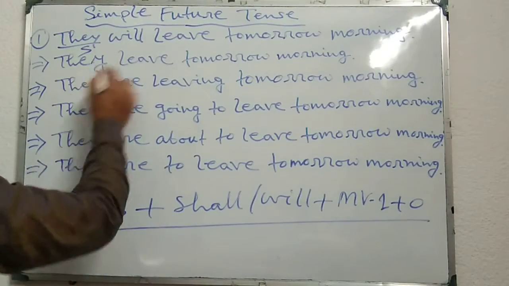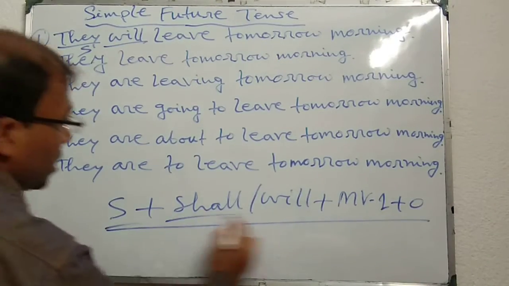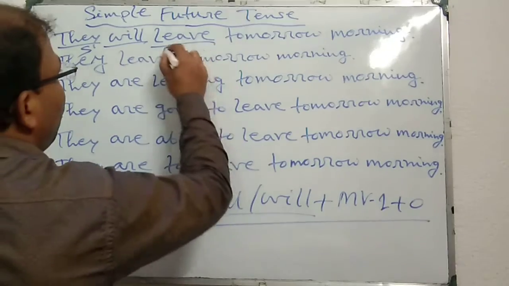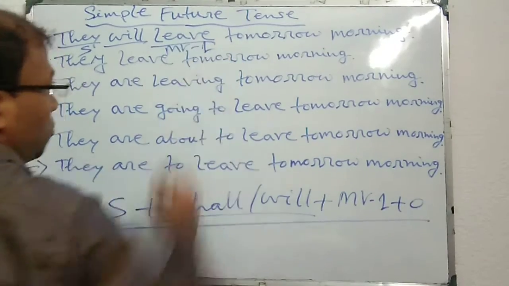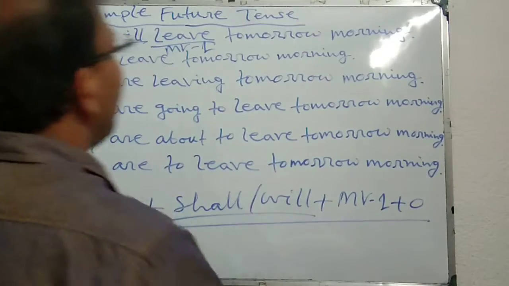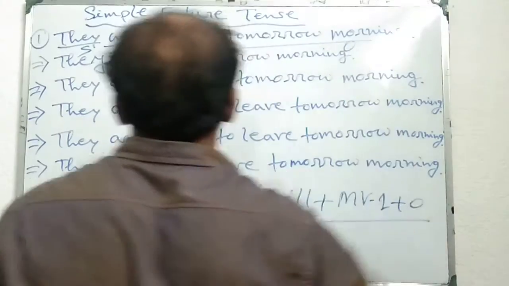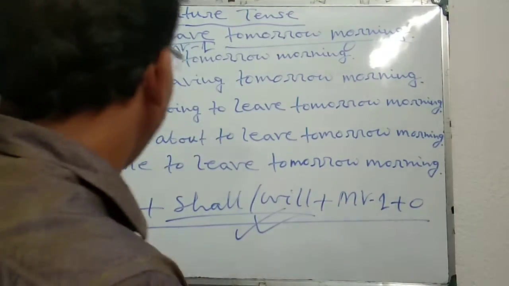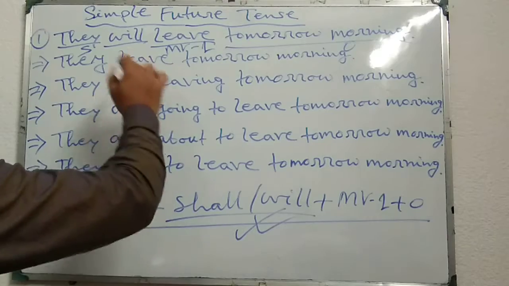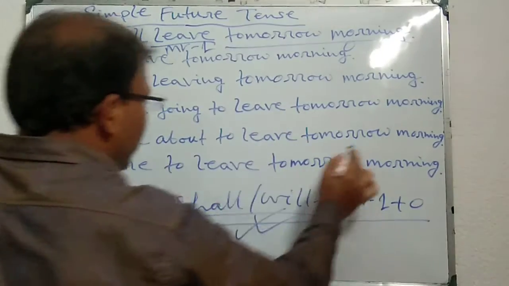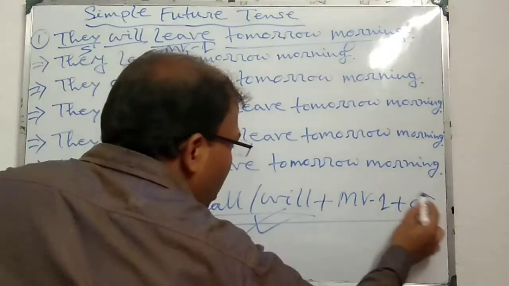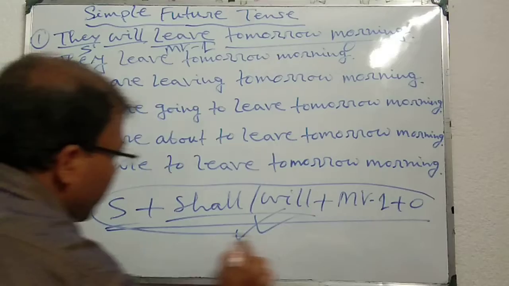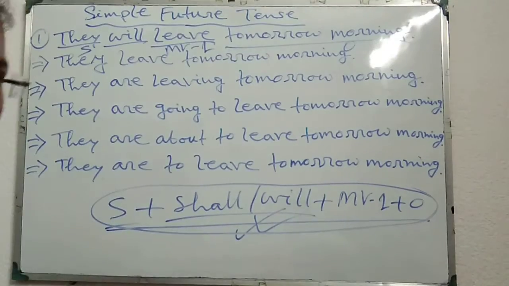They, subject, will, just like this, leave, main verb first form or MV1, thereafter others. That means this structure is maintained here, and this is purely simple future tense, and the proper structure of simple future tense has been used.